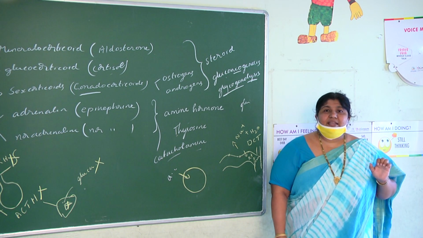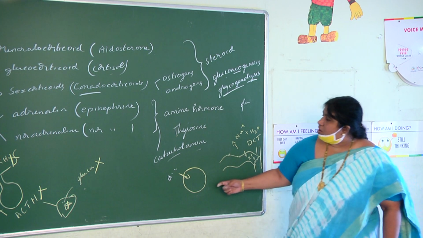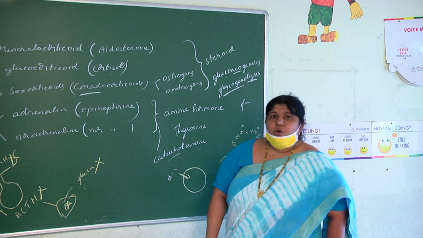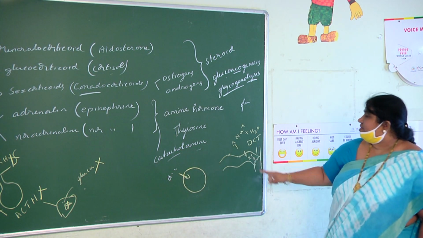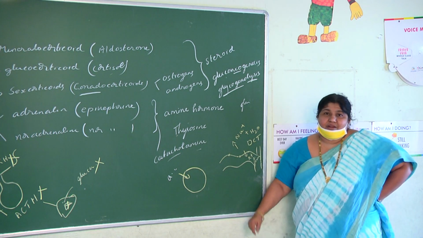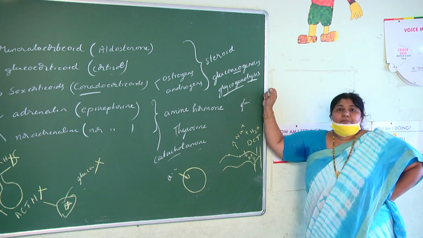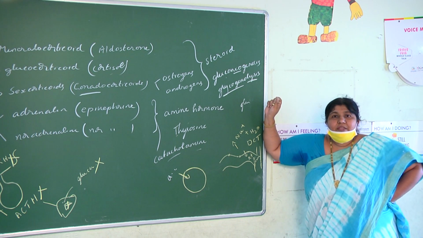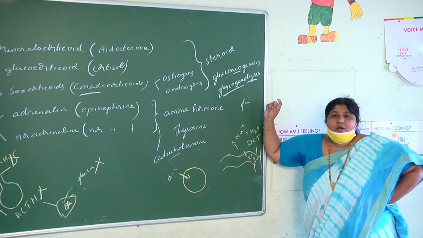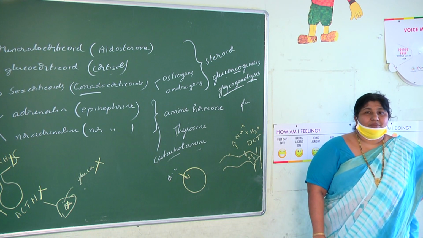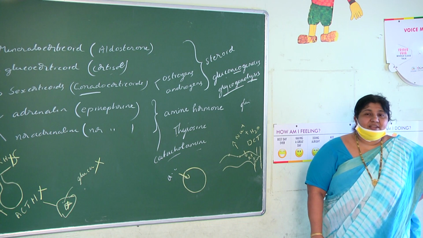How is it affecting the kidney system? It is also having the same role as aldosterone. Like aldosterone, it also has a role in absorption of sodium and elimination of potassium, children. But the priority is aldosterone. Mineralocorticoid means aldosterone, you can't argue, because cortisol also has that role. Why not cortisol? No, children.